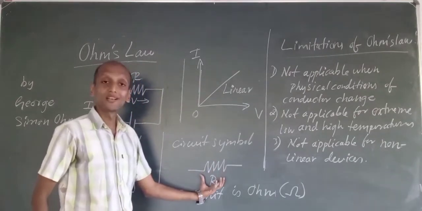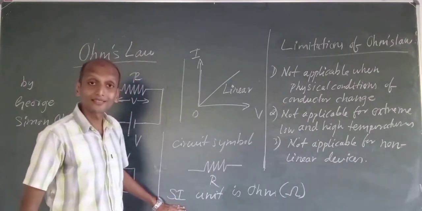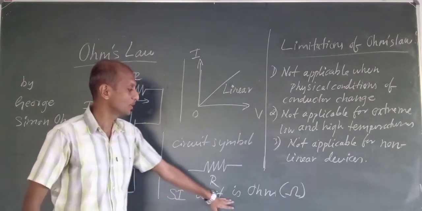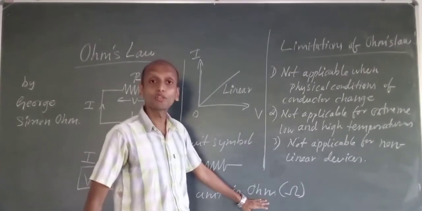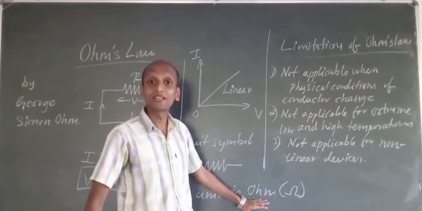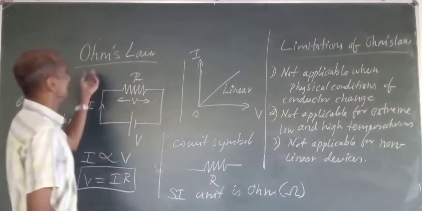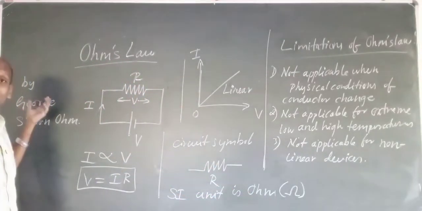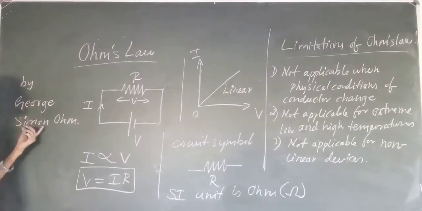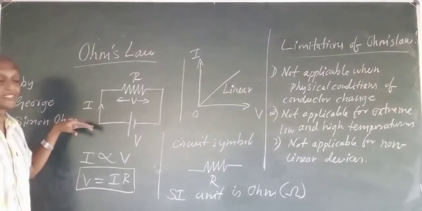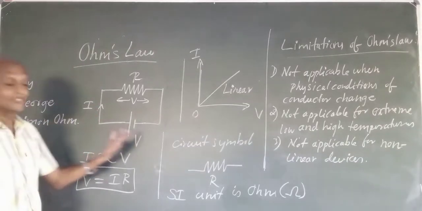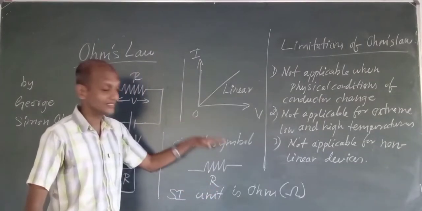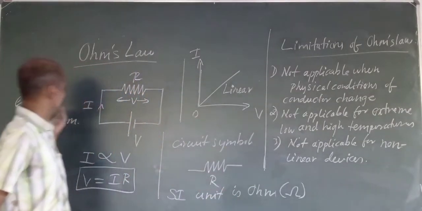The SI unit of resistance is the ohm, named after the German physicist Georg Simon Ohm, who stated Ohm's law.